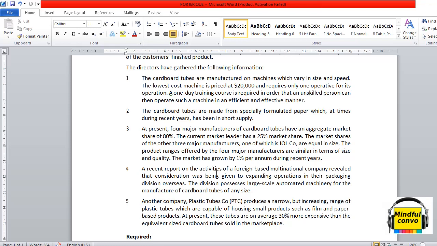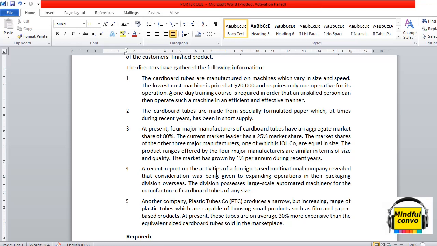So it means globally also a company is thinking to make cardboard tubes of any size. So it is a huge threat for ABC company, because as per the reports, this particular foreign company is seeking operations expansion.